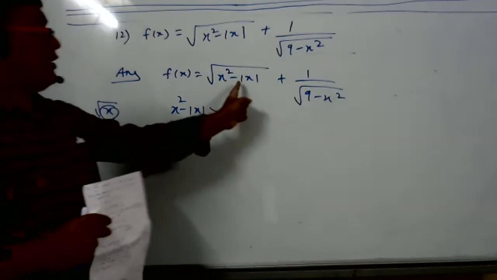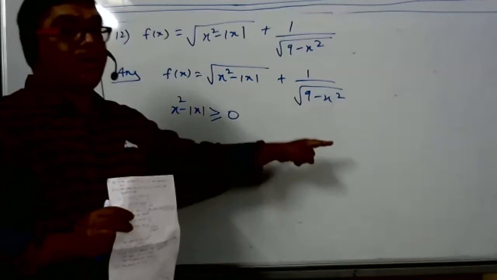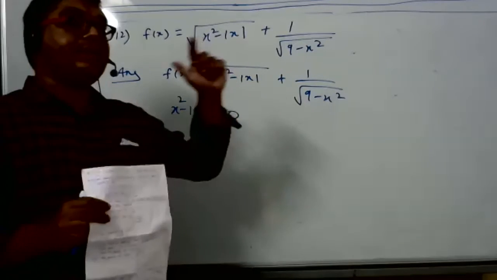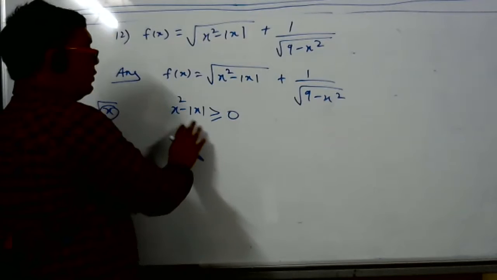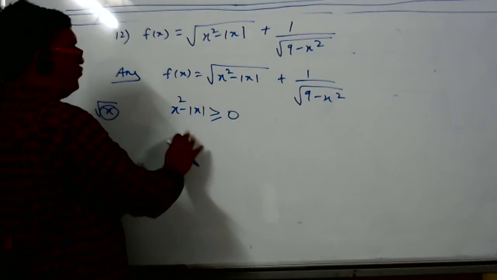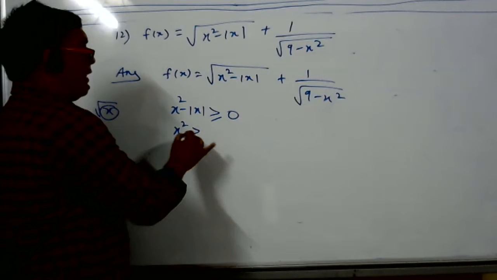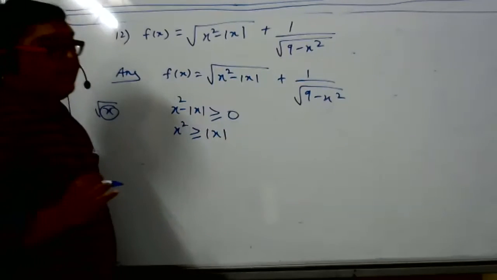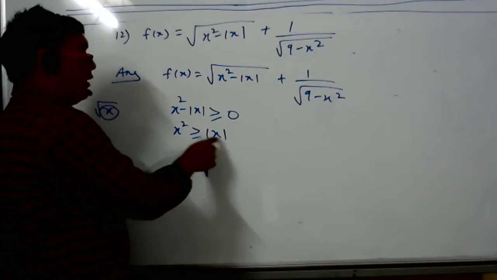See, this is a combination of how many functions? Two functions. Each function we have to consider separately. Okay, so now what should I do, tell me? Find where x square is greater than or equal to mod x. Is there any doubt? No, sir. Now when is x square greater than mod x?